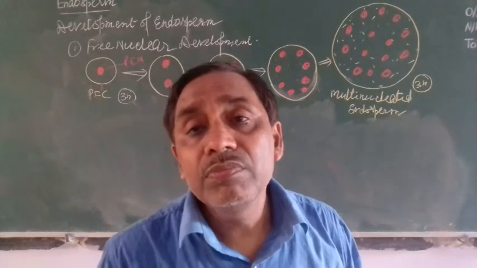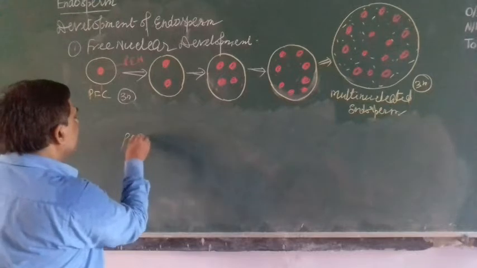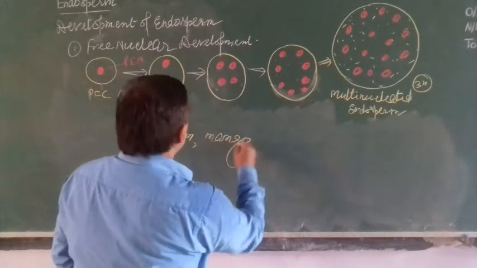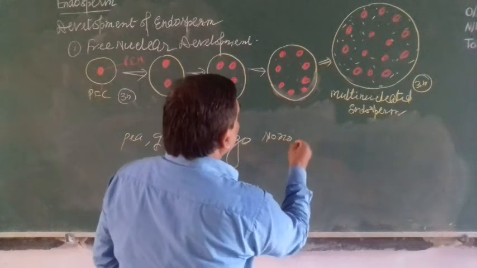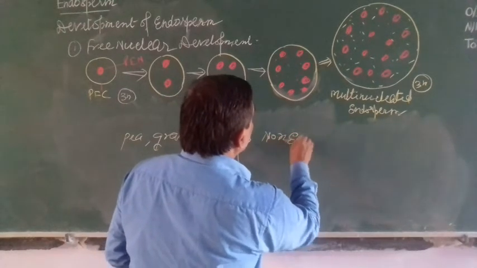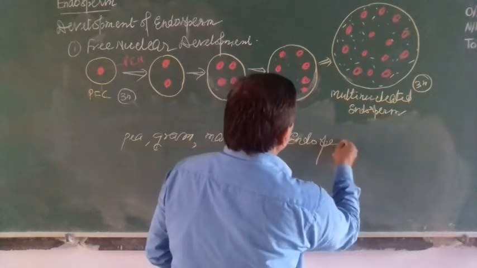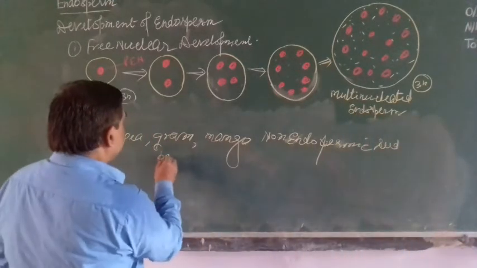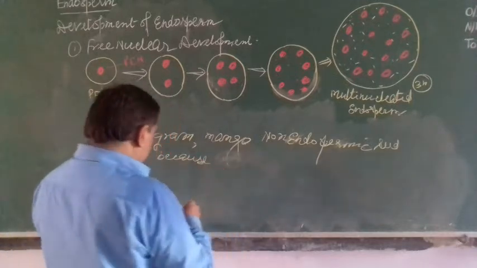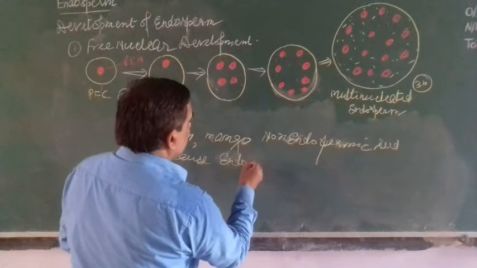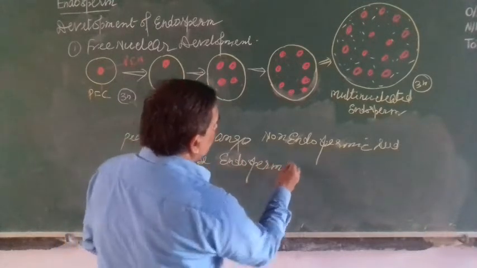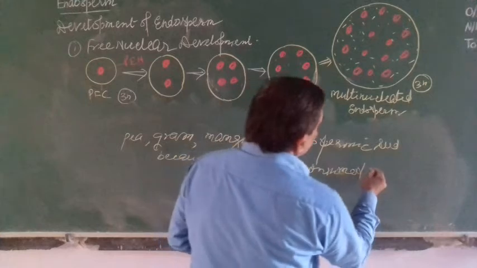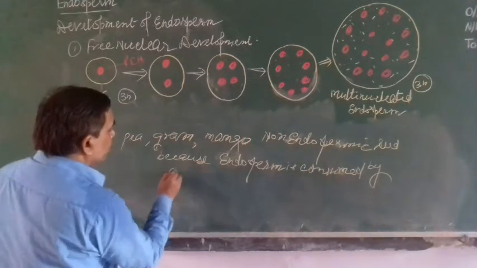For example, pea, gram, mango, groundnut, beans: these are non-endospermic seeds, because the endosperm is consumed by the developing embryo.